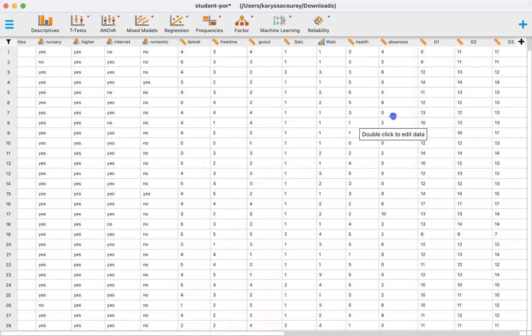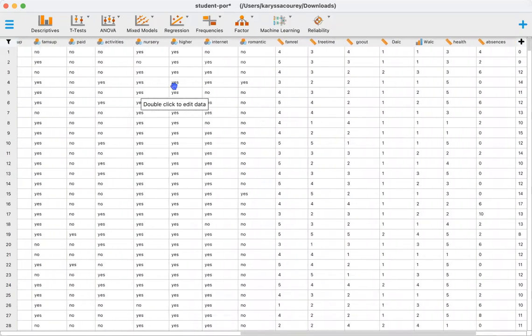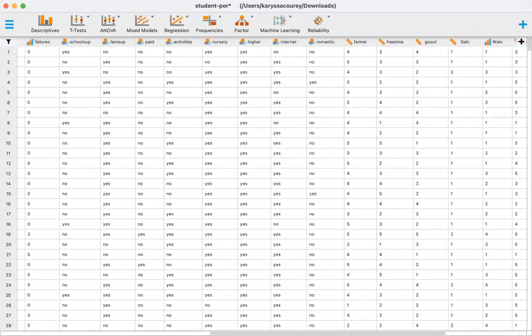Hello, today I'm going to be presenting a Bayesian linear regression using JASP statistical software. So I've gone ahead and loaded my data set. For this example, I will be using the student performance data set, which has student achievement in secondary education of 2 Portuguese schools. And this is a public domain data set available on Kaggle.